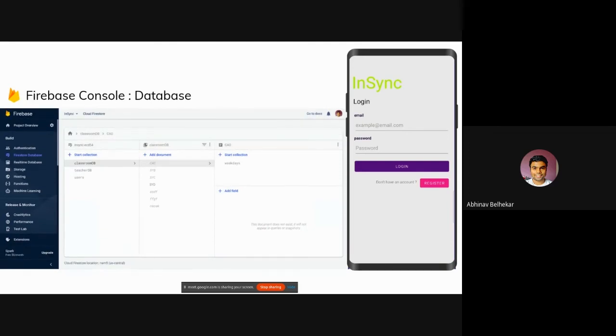So this is the Firebase console for the database. We had to isolate the data for both students and teachers, so we created different collections. If anyone knows what NoSQL databases are, in NoSQL databases there are collections, and a collection consists of multiple documents. But in Firebase, the documents can also have collections in between. In this case, we created 3 different collections. Alok, go to the next slide.